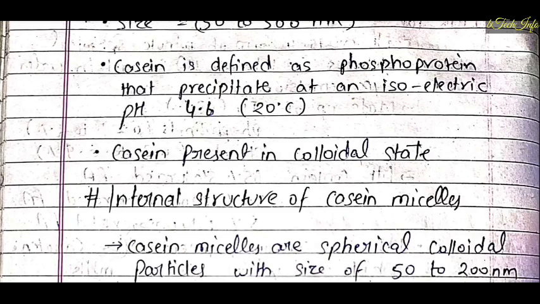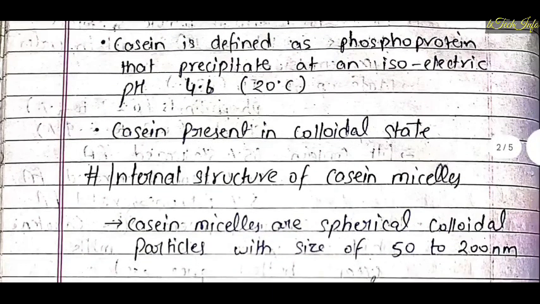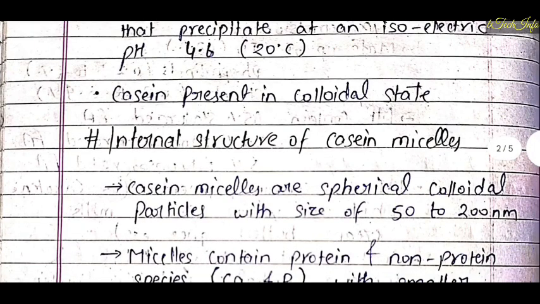Also, we know that in milk, casein is present in colloidal state. It is very important. Keep in mind that many exams have asked this question: in which form is casein present in the milk? So it is in the colloidal state. Now we see the internal structure of casein micelles.